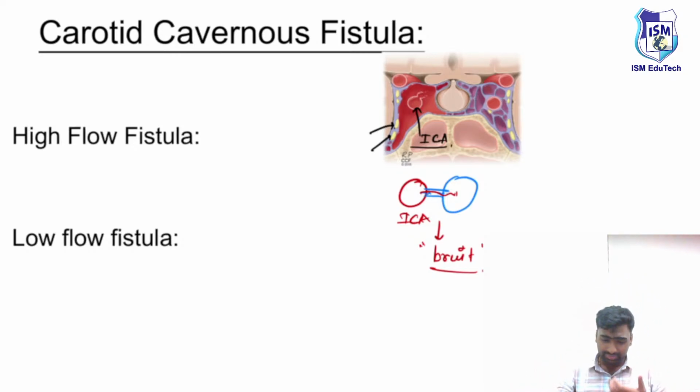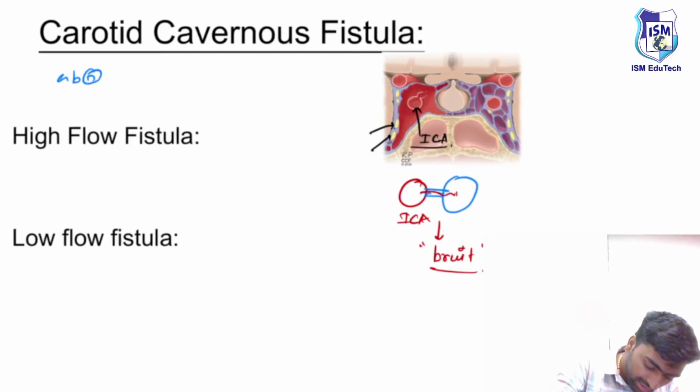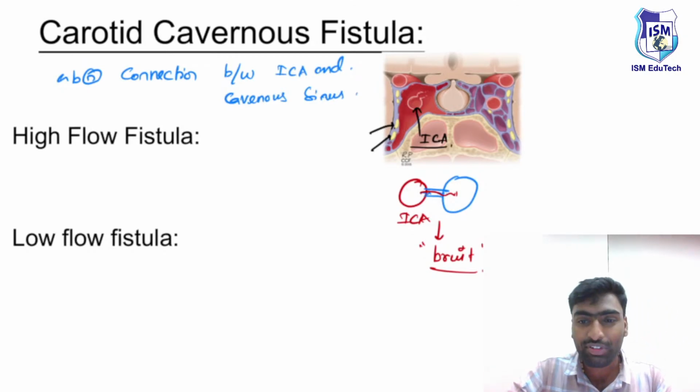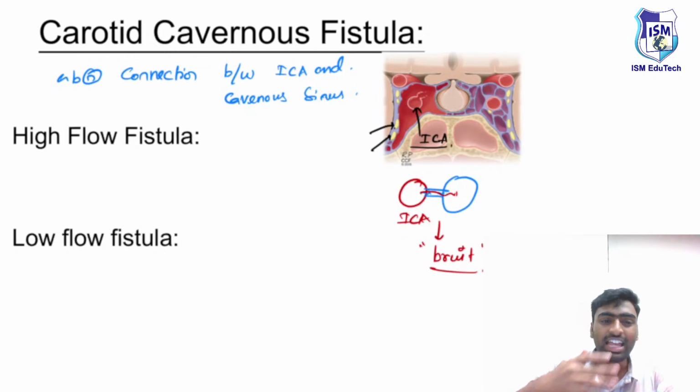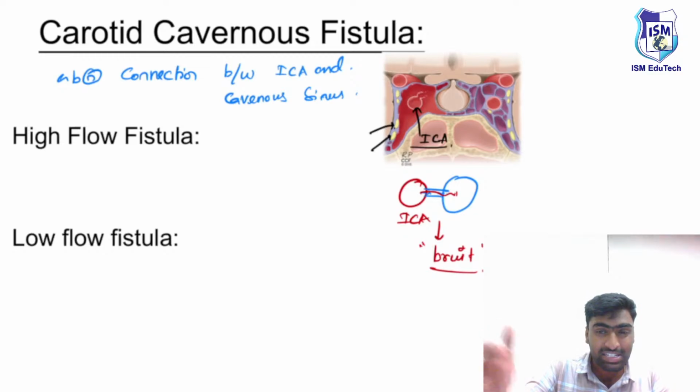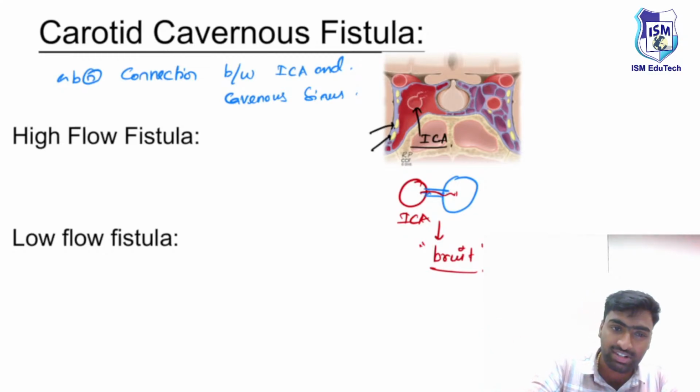So basically it is an abnormal connection between the internal carotid artery and the cavernous sinus. It is divided into two types: there might be a high flow fistula or a low flow fistula. And you have to differentiate them: how a high flow fistula presents, what the risk factor for it is, and how a low flow fistula looks.